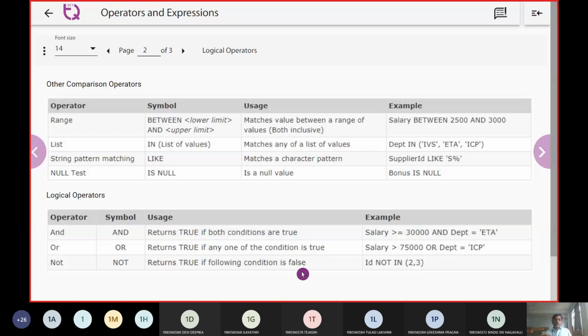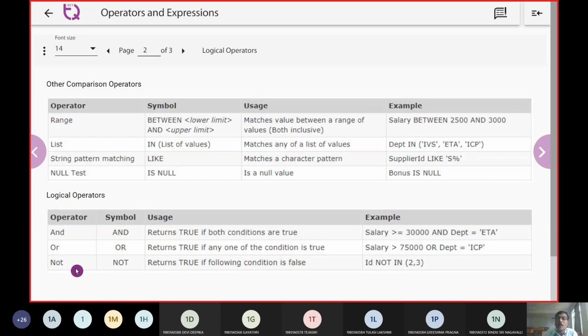If the first entity is true and the remaining is false, it doesn't hold. Similarly, if it is false and false, again it is false. So the first condition and second condition, both should be true, then only it is going to bring up the value. So there we get this: salary should be greater than 30,000 and department is equal to ETA. When these two conditions are satisfied, then only the event is going to happen. So we get this AND operation.